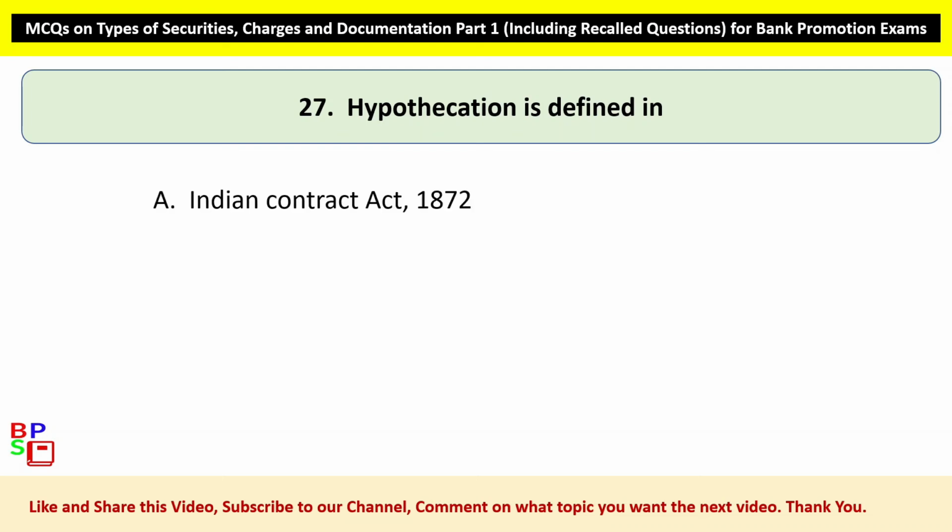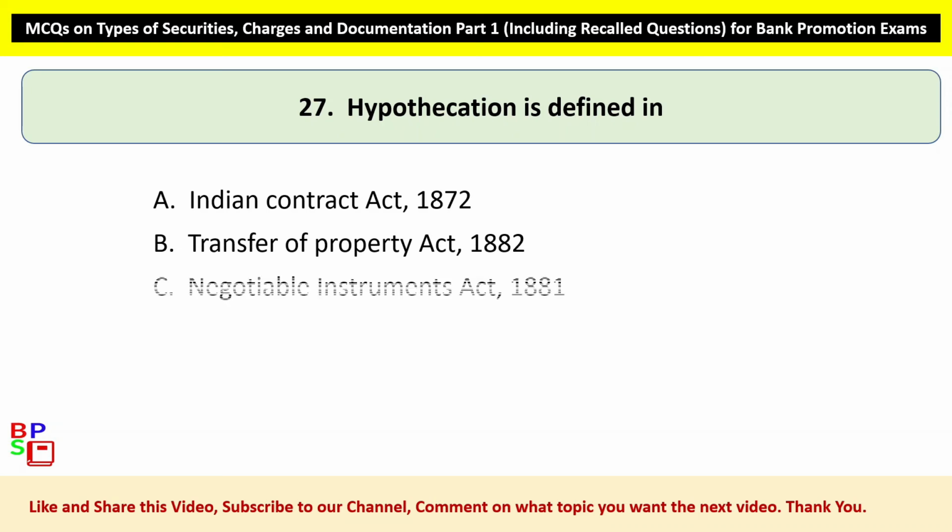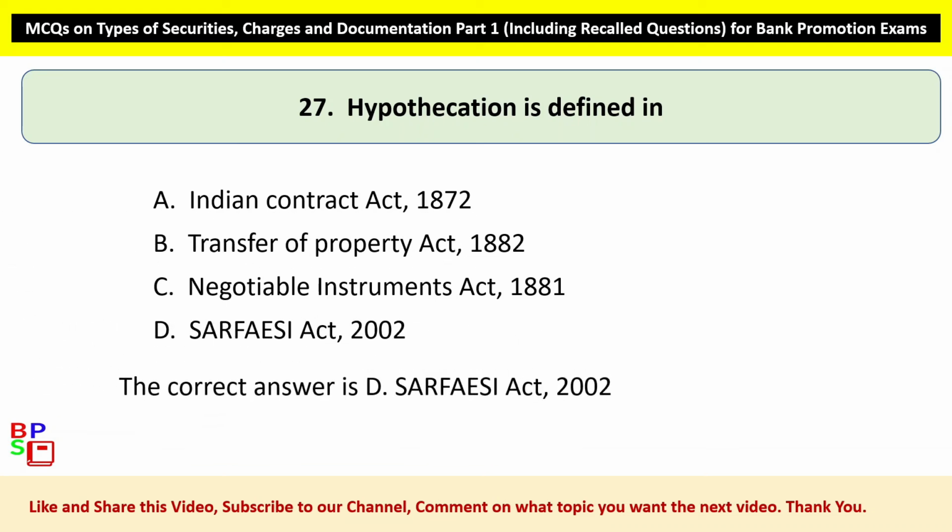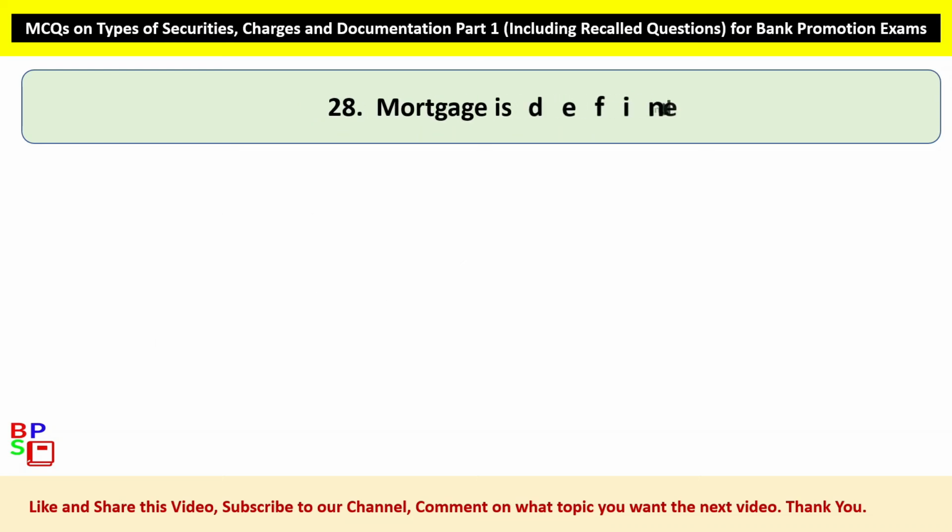27. Hypothecation is defined in Option A, Indian Contract Act, 1872. Option B, Transfer of Property Act, 1882. Option C, Negotiable Instruments Act, 1881. Option D, SARFAESI Act, 2002. The correct answer is Option D, SARFAESI Act, 2002.